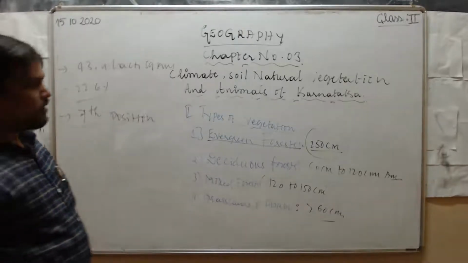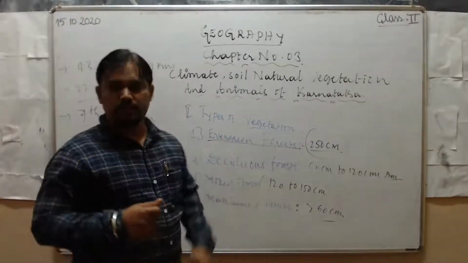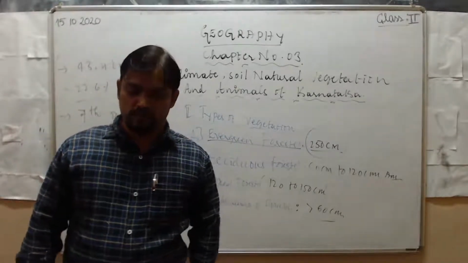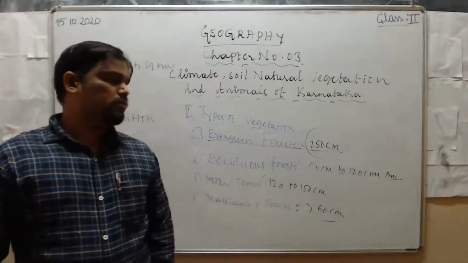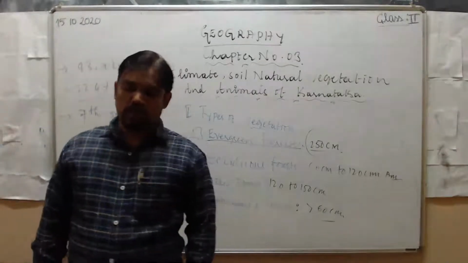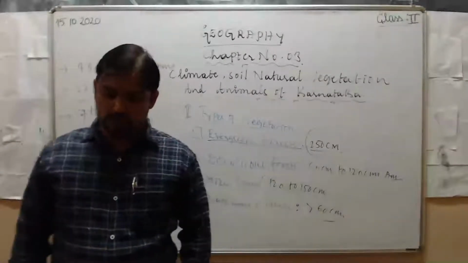The first question, what do you mean by natural vegetation? At the starting time only I told you various types of plants and trees growing naturally are referred to as natural vegetation.